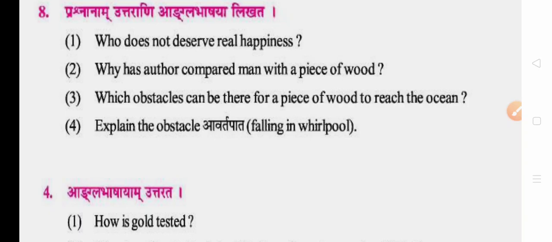In the same way, once a man is addicted to bad habits like theft, robbery, drinking wine, eating tobacco, then he cannot come out of this habit. So he keeps on moving at one place, and that's why he cannot reach a happy life or successful life. This is chapter number 6.